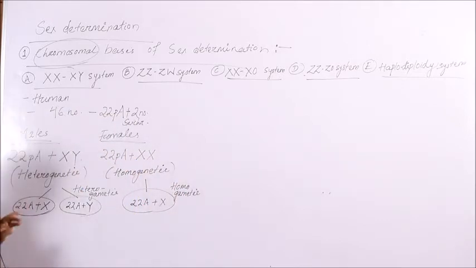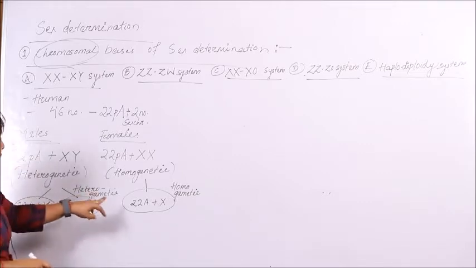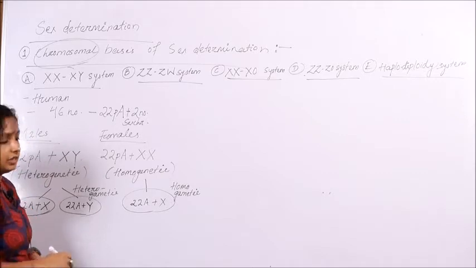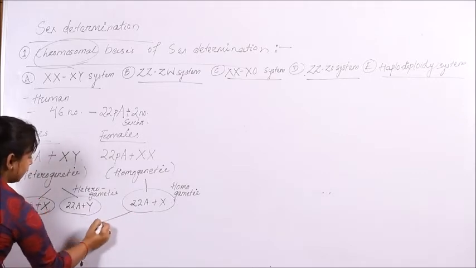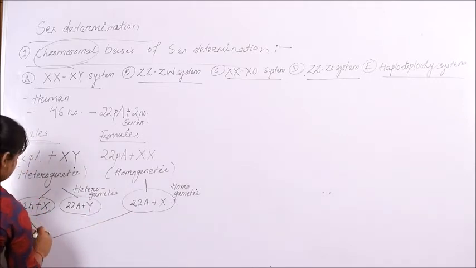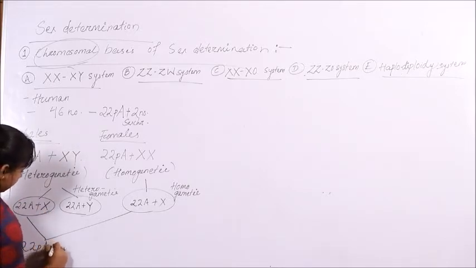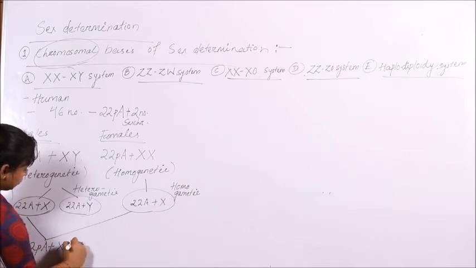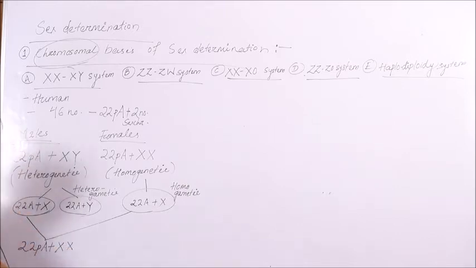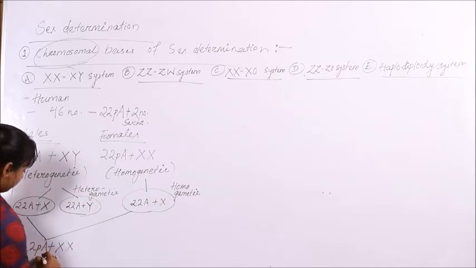During fertilization, either of the 2 types of gamete from the male will fuse with the single kind of gamete of the female. If the female gamete fuses with the male gamete containing X chromosome, the offspring will have 22 pairs of autosomes along with 2 X chromosomes, and because of the 2 X chromosomes the individual will develop into a female.